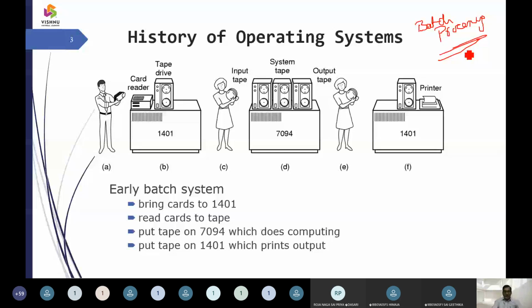At that time people worked only on magnetic tapes and punched cards. So they used to have a punched card, and then some magnetic tapes. This is where the input and the output are concerned.